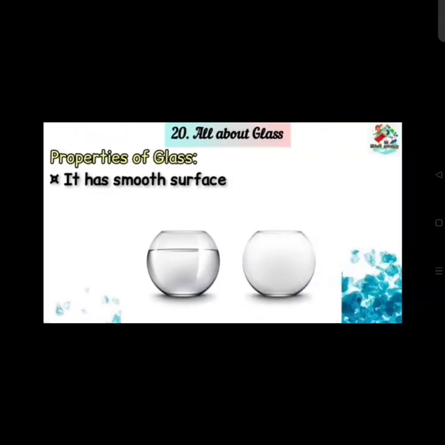Glass has a very smooth surface. You can easily wash the glass. You will not get hurt while washing the glass because the glass is very smooth. Have you ever touched the glass? Is it hard or what? If you touch the glass, do you get hurt? No. Why do you not get hurt? Because the glass is very soft and it is very smooth.